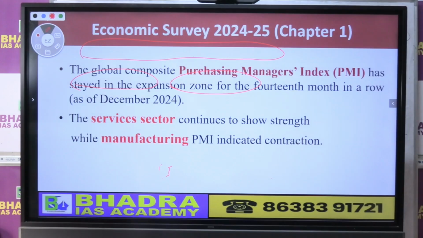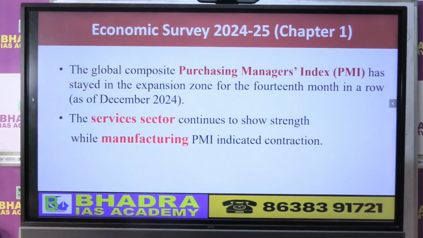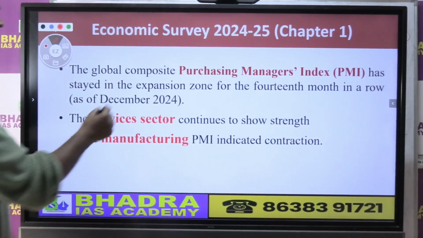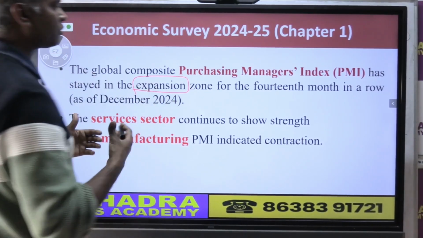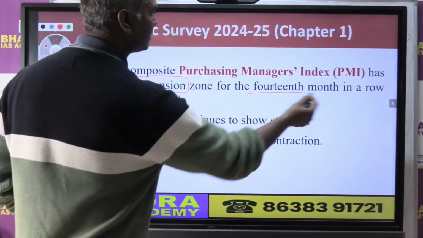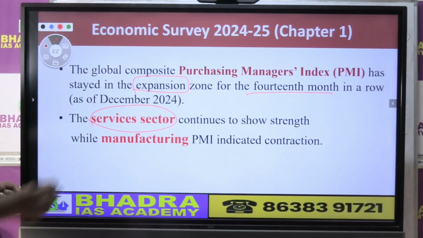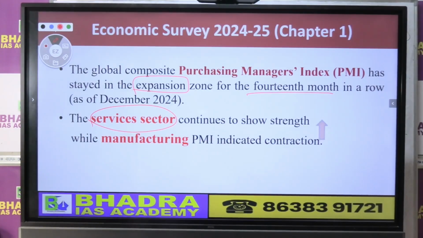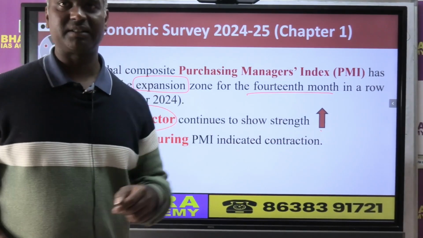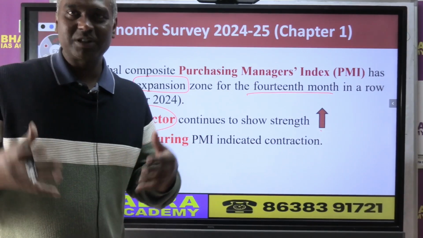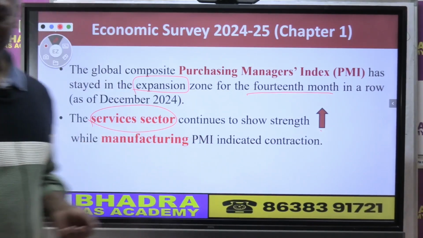Now what did the global composite purchasing managers' index show? It showed expansion, that means growth, for the 14th consecutive time, right? It's very good. Now what it shows is that the service sector PMI index was showing an upward trend, that means it was growing. There's positivity.